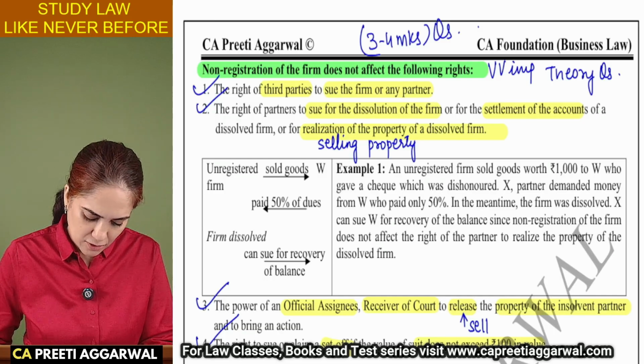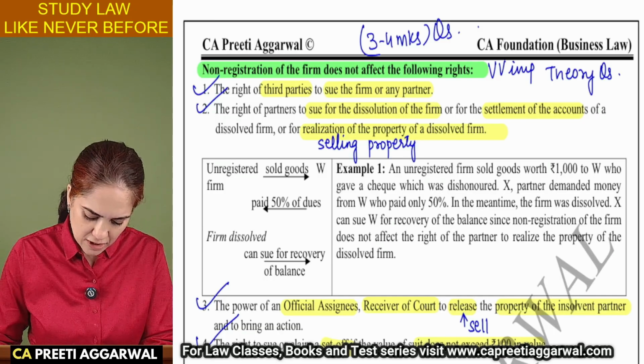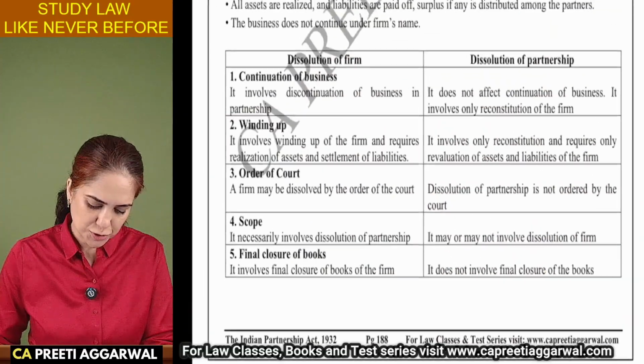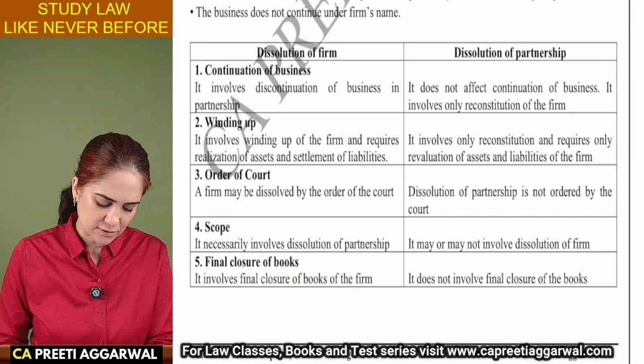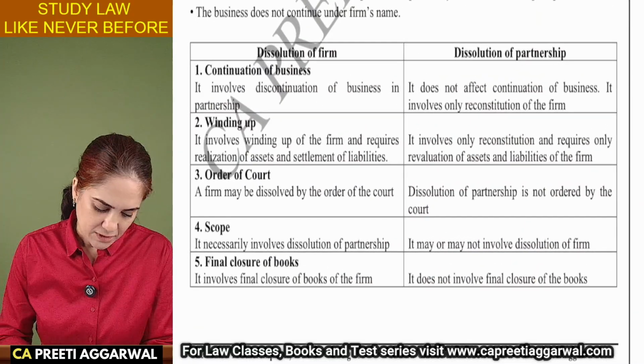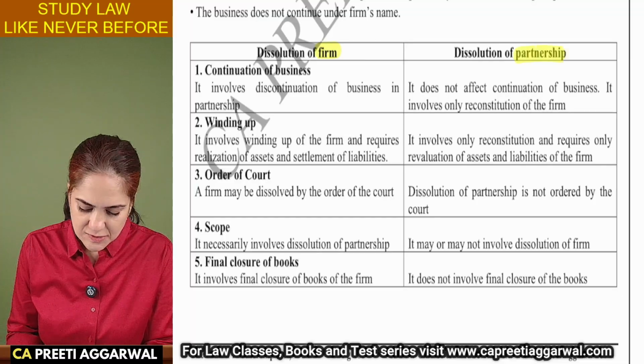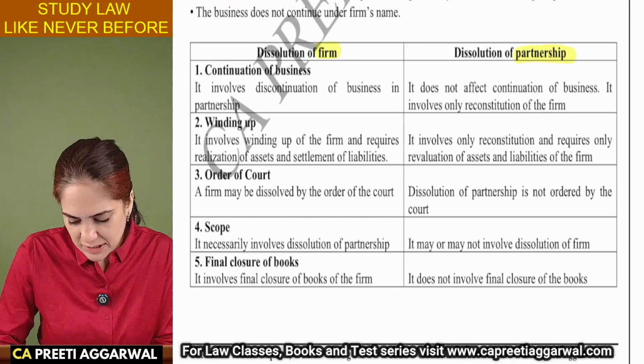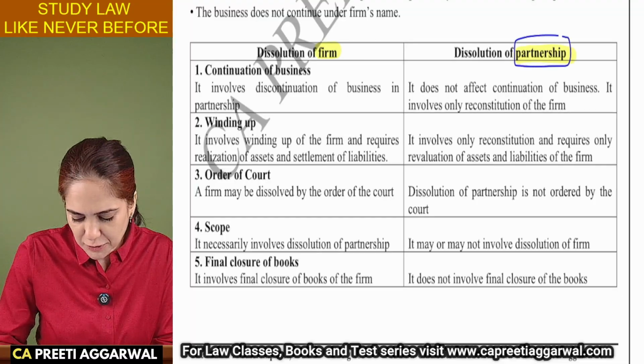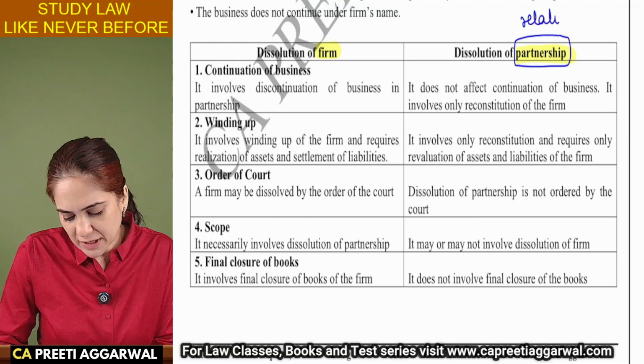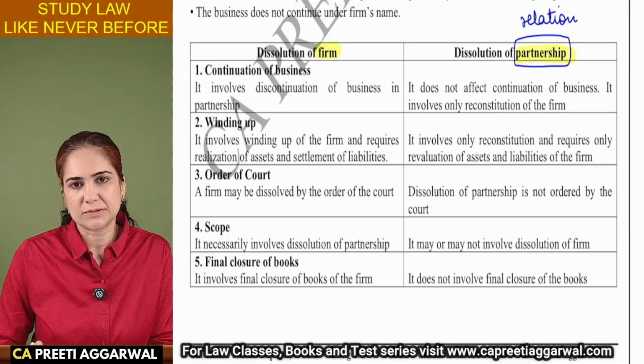What is the meaning of dissolution of the firm and dissolution of the partnership? Dissolution of firm versus dissolution of the partnership. See, this is just dissolution of the relation between the partners.